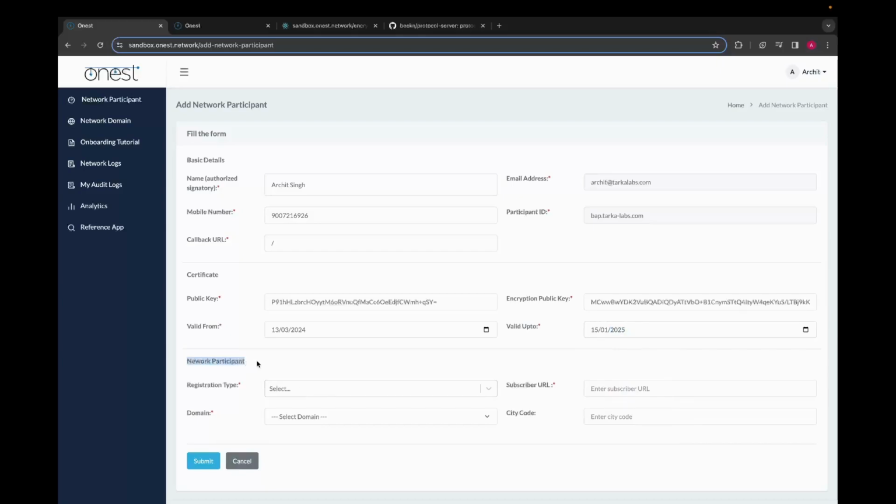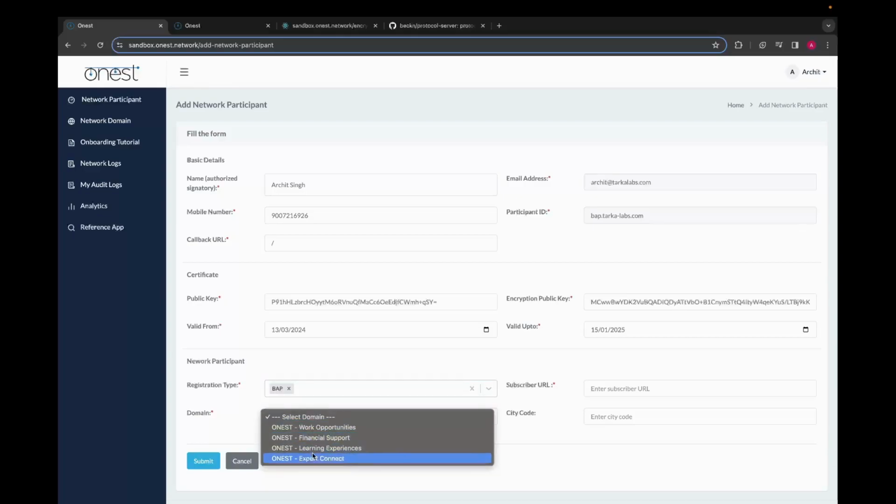Moving on to network participant. Here, the registration type can be a BAP or the BPP. The BAP is basically the buyers and the BPP are the sellers. BAP stands for Beckn Application Platform and BPP stands for Beckn Provider Platform. Here we'll be selecting BAP.